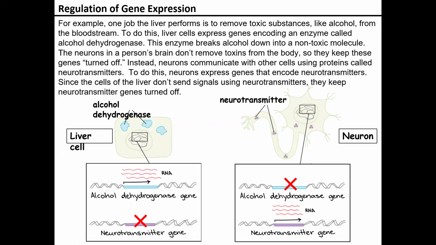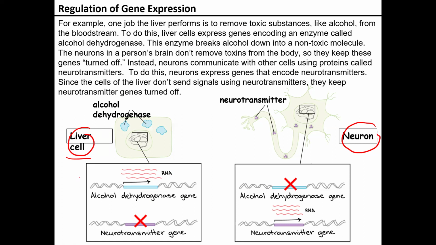So let's take a look at an example of this and exactly what that means when we're talking about gene expression. What we have here is a liver cell and a neuron over here. Both of these are going to contain all the DNA for our body, but you'll notice that it is going to turn on and turn off specific portions that are pertinent to its specific job. So we know that liver cells are going to be very good at breaking things down and removing toxins from the body, because it's like a big filter to help us stay clean, maintain our homeostasis, and make sure that our lives are being run the way that they need to be run.